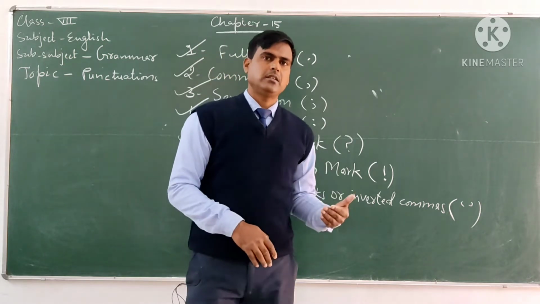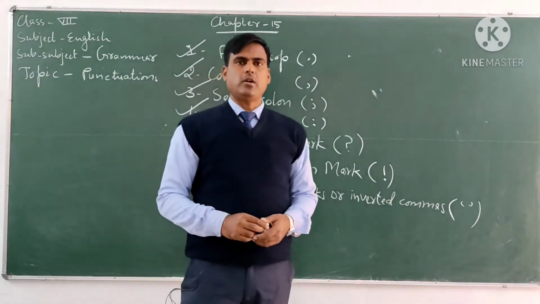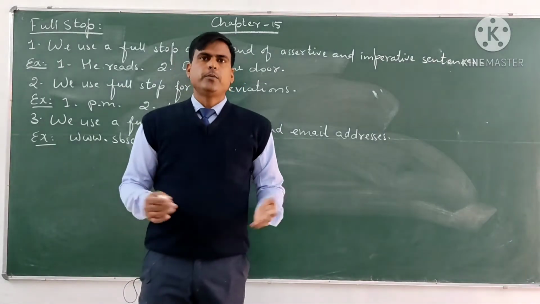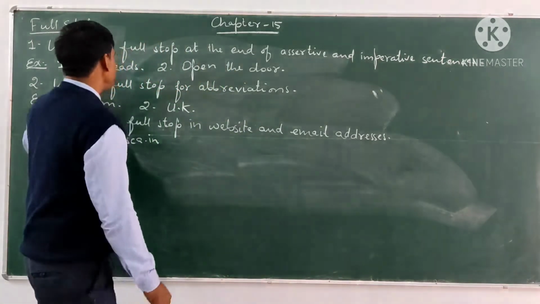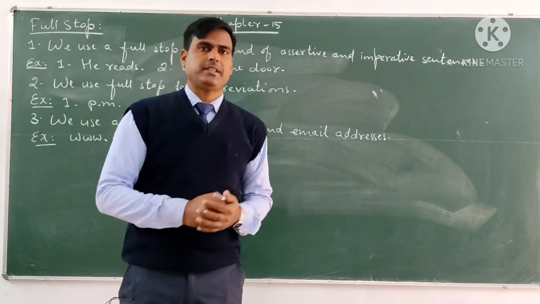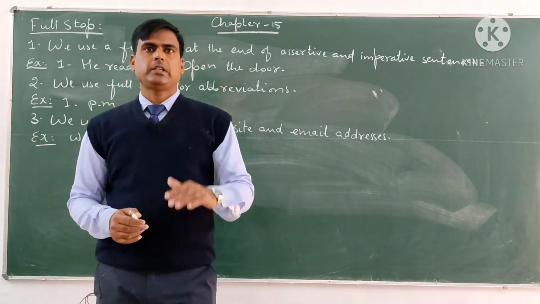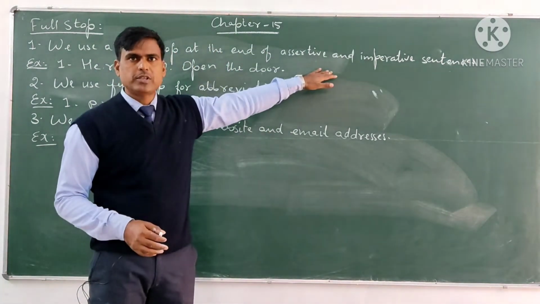So, let us start from the first one, that is full stop. We use the full stop at the end of assertive and imperative sentences.